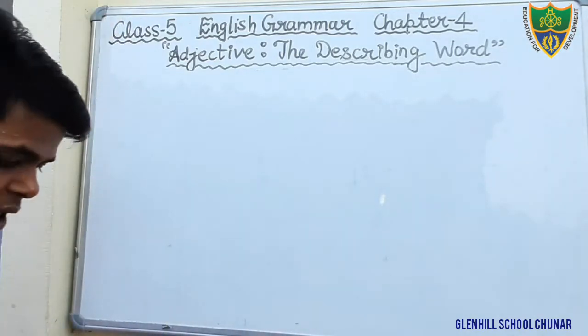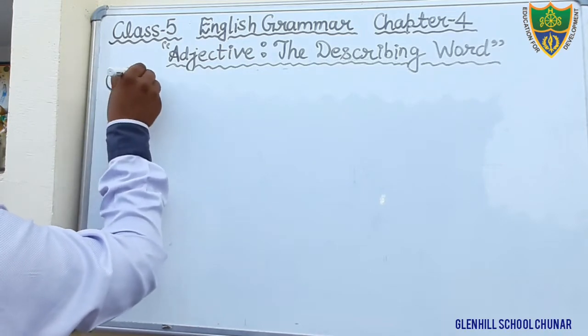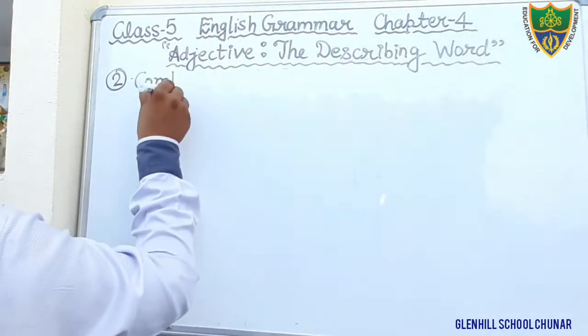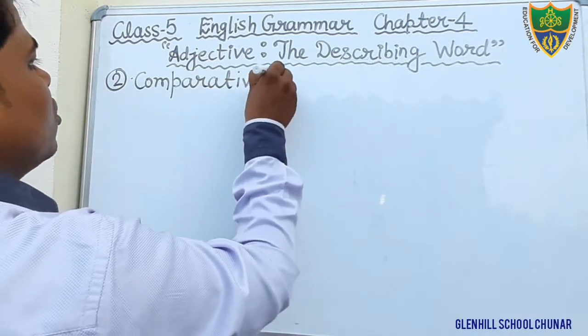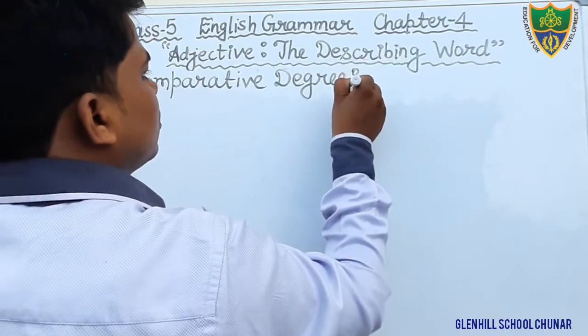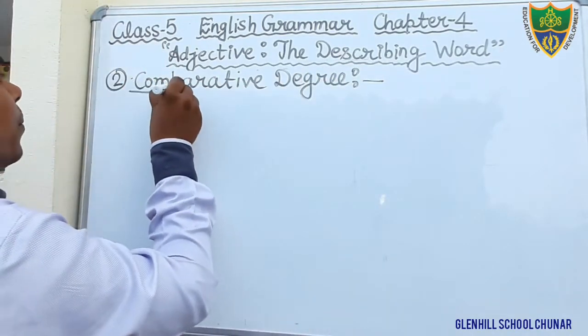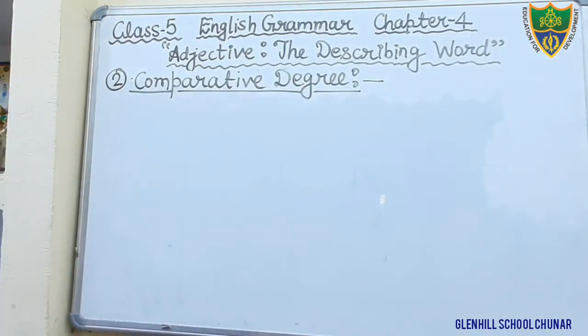Okay, just put the heading second, comparative degree.